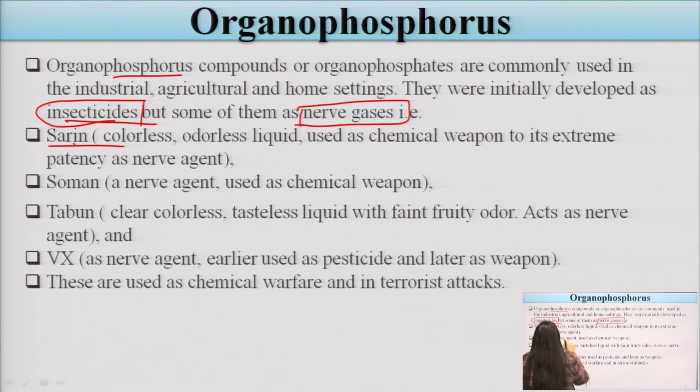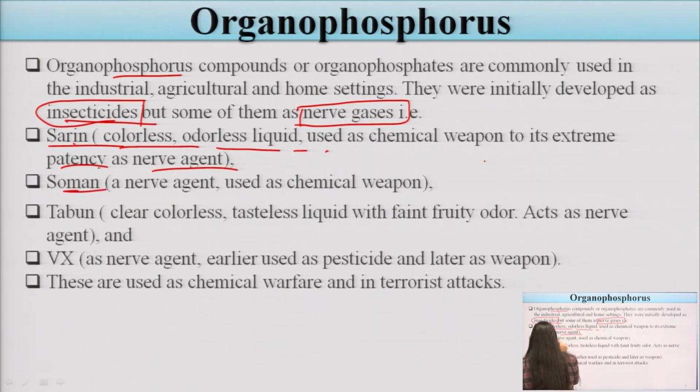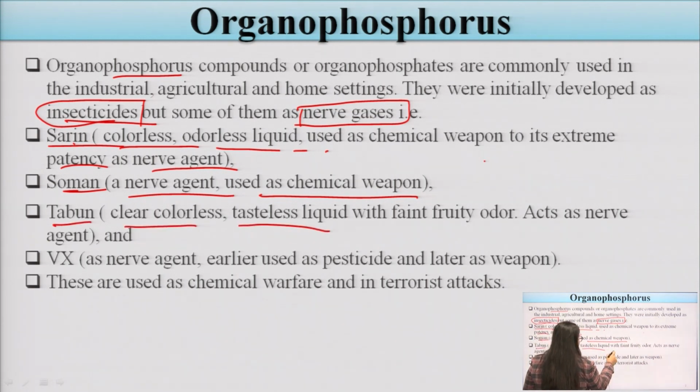First there is sarin. This is an example of organophosphorus. It is a colorless, odorless liquid which is used as a weapon due to its extreme potency as a nerve agent. Second is soman. It is also a nerve agent which is mainly used as a chemical weapon. Tabun is a clear, colorless, tasteless liquid with a faint fruity odor, which means it has a fruity-like odor, and it is also used as a nerve agent. Next one is VX. This is also a nerve agent.